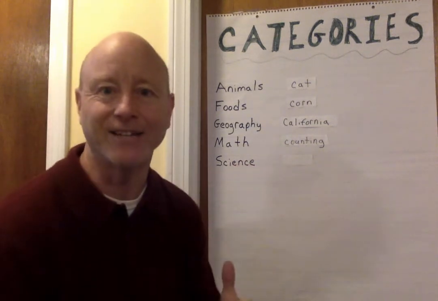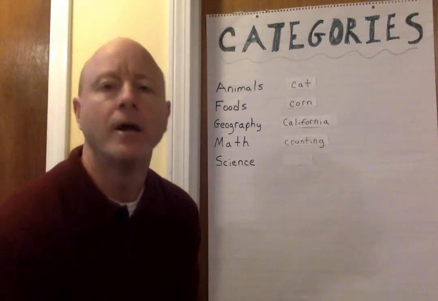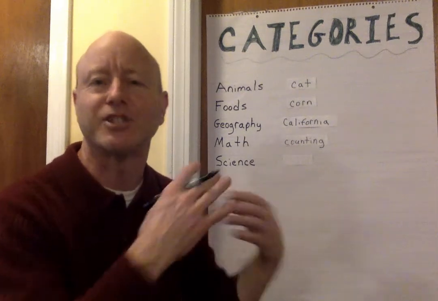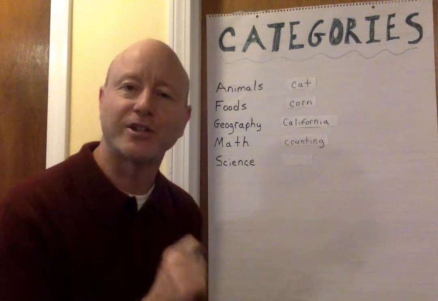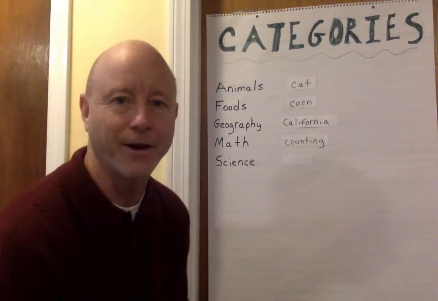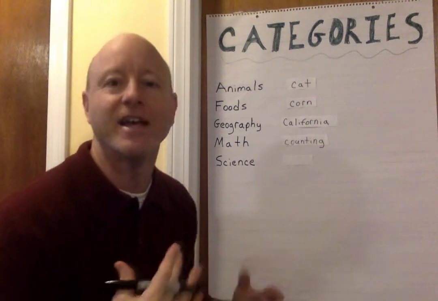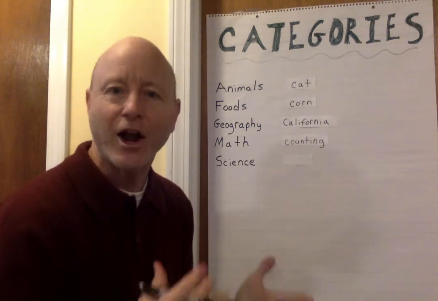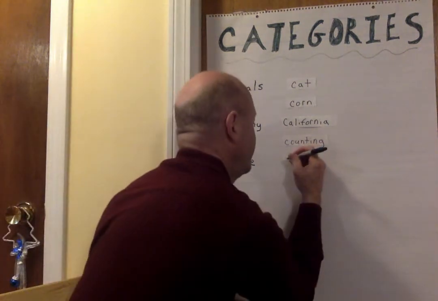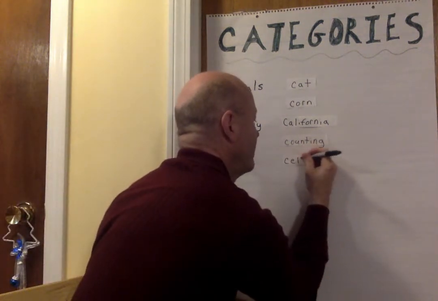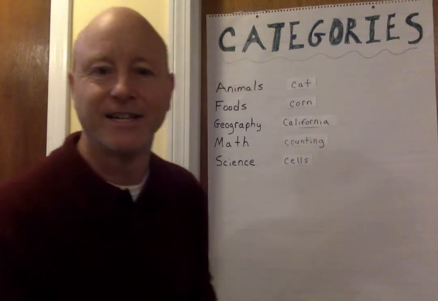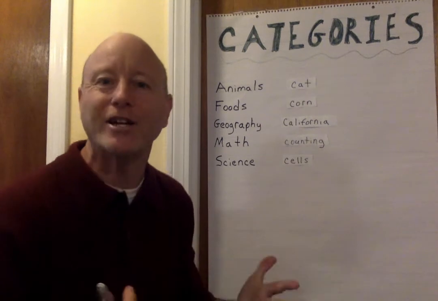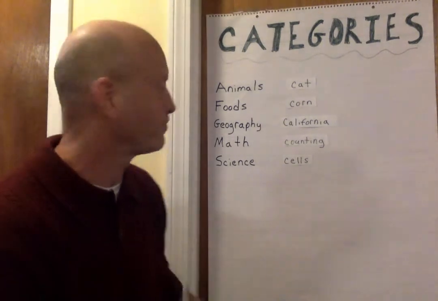It is science. Again, we need to think about a science word, term, anything to do with science, associated with science, that starts with the letter C. All right, can anyone think of a science word that starts with the letter C? Cells. All right, I heard cells, perfect. C-E-L-L-S, cells. All right, great job, everyone. All right, so that is the word game categories.